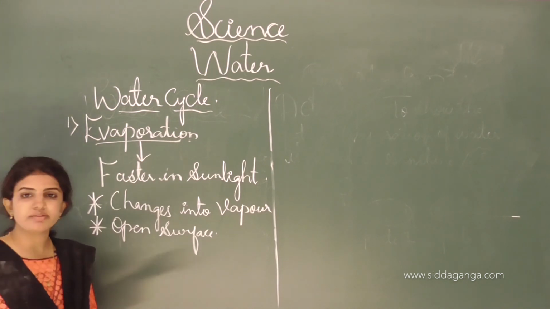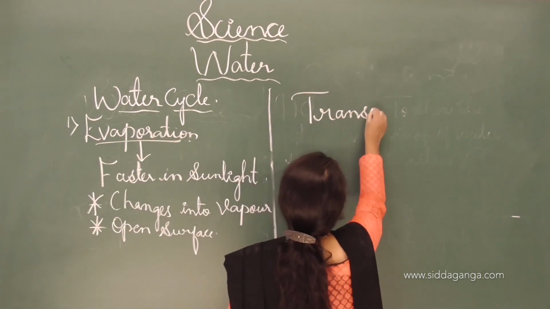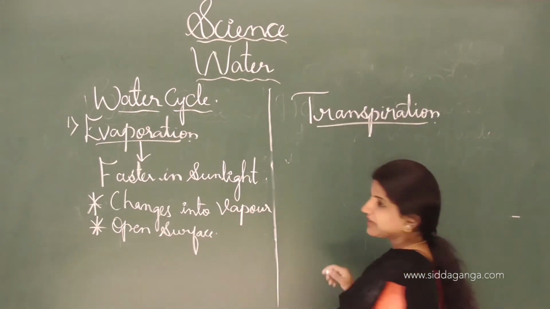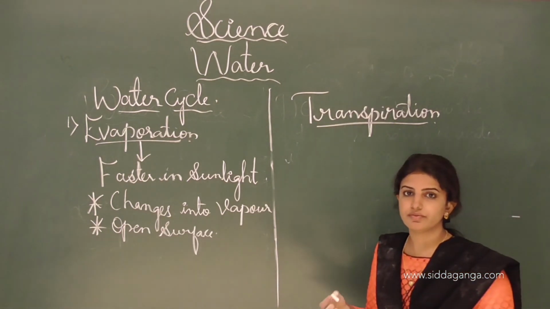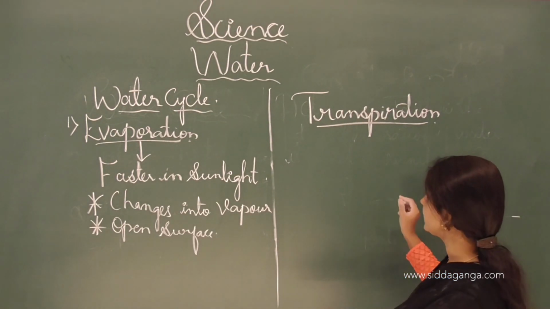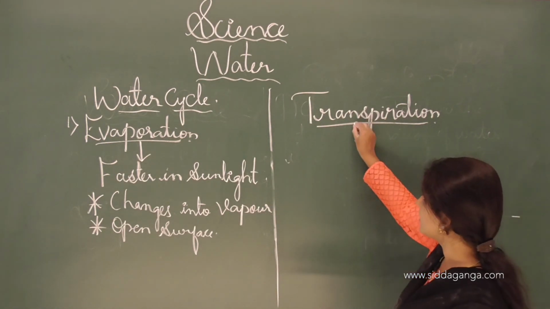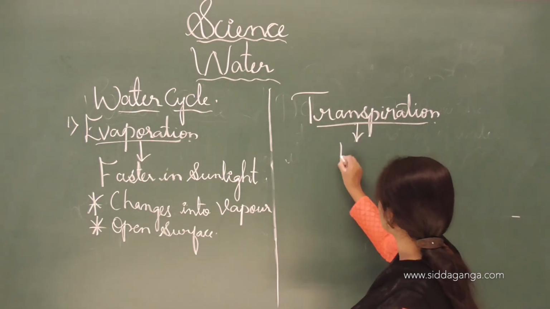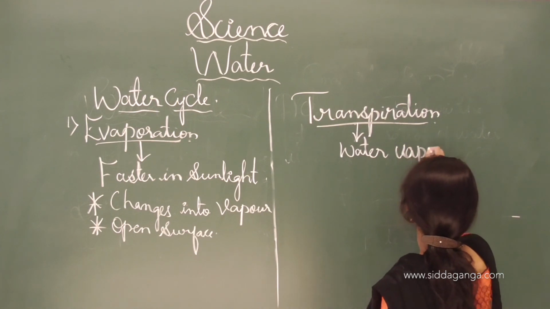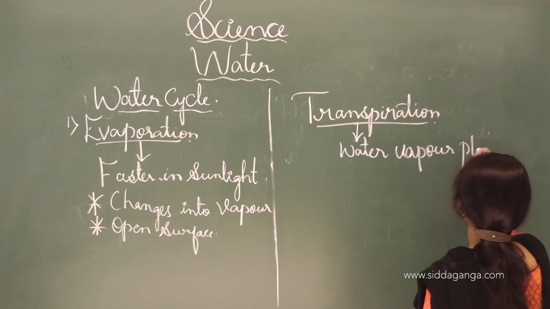This process is known as transpiration. In the form of water vapor, plants release water.